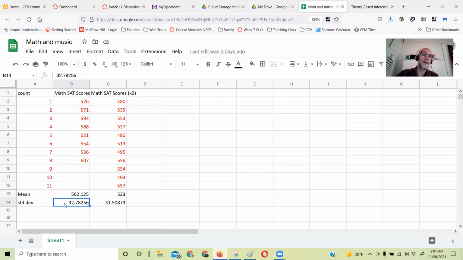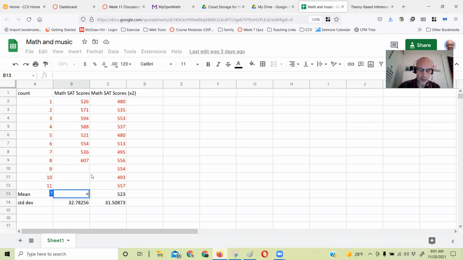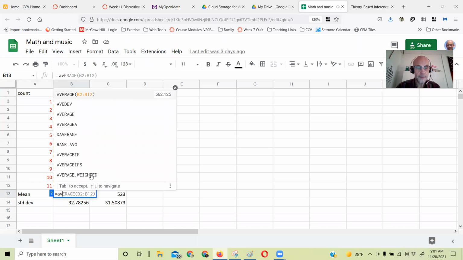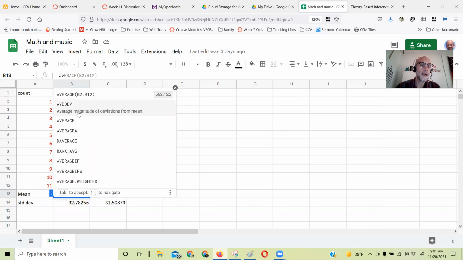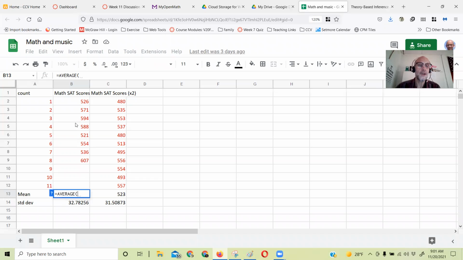Oh, why doesn't it show me the mean? Well, let me do this for you. I thought I had done this. Do I have edit access? I do have edit access. Okay, so I'm going to do equals average. This is Google Sheets. Excel does the same kind of thing.